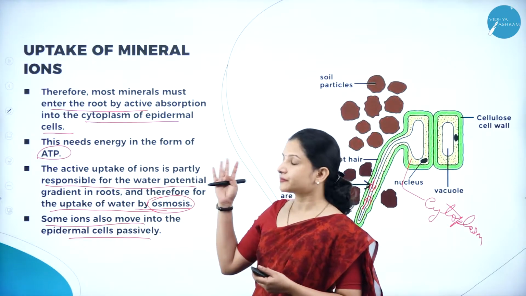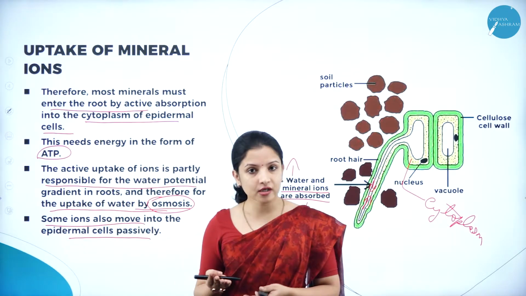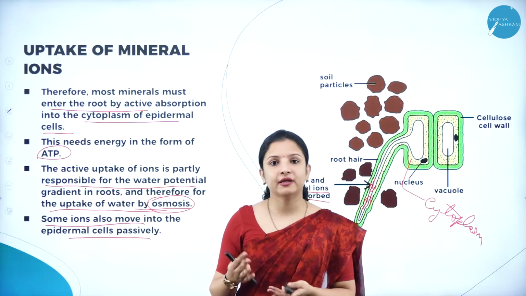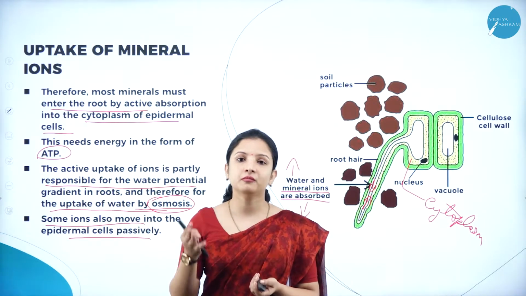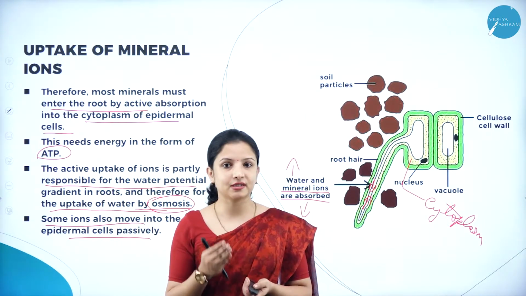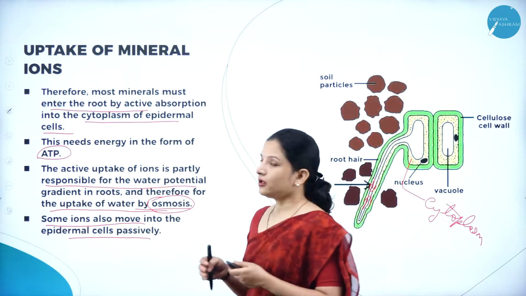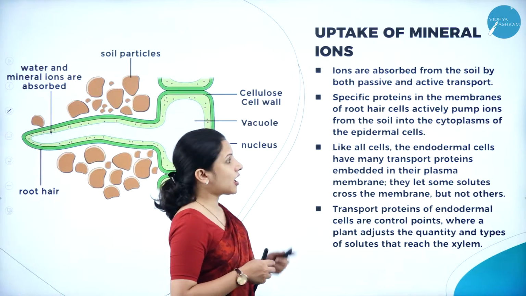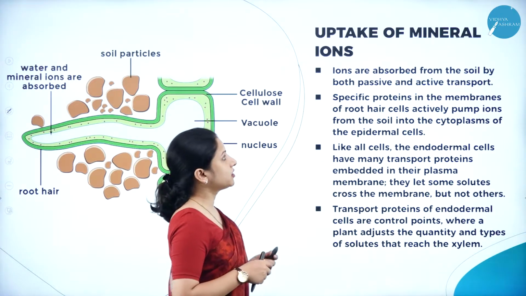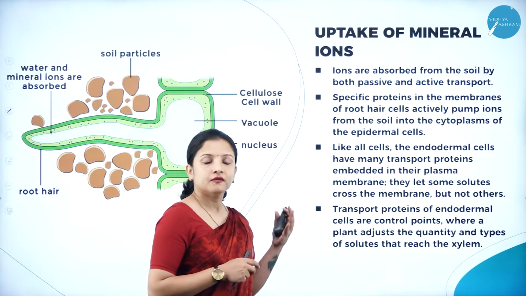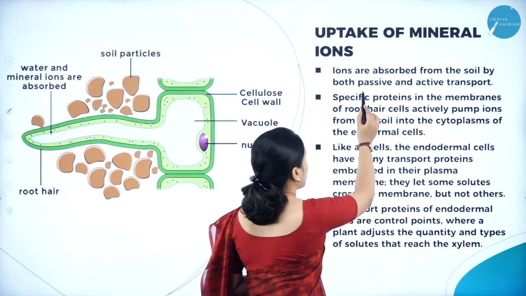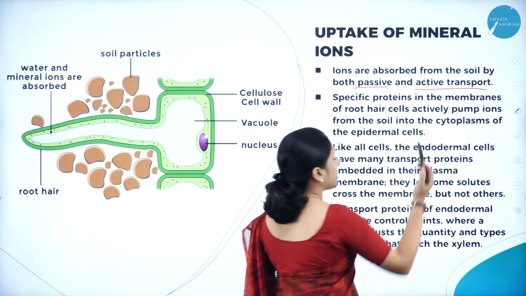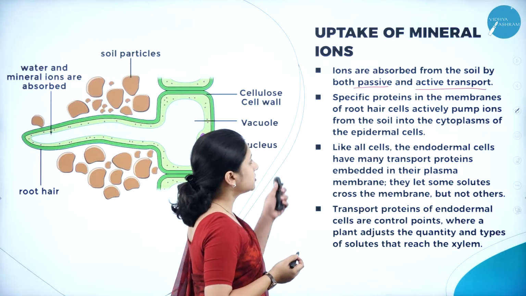That is why mineral ions can enter into the root actively as well as passively, depending on the kind of mineral ion that is present in the soil. So now we know about this. Next, talking about the ions, because I told you some mineral ions are absorbed from the soil both by passive and active transport. We came to know how that is so.